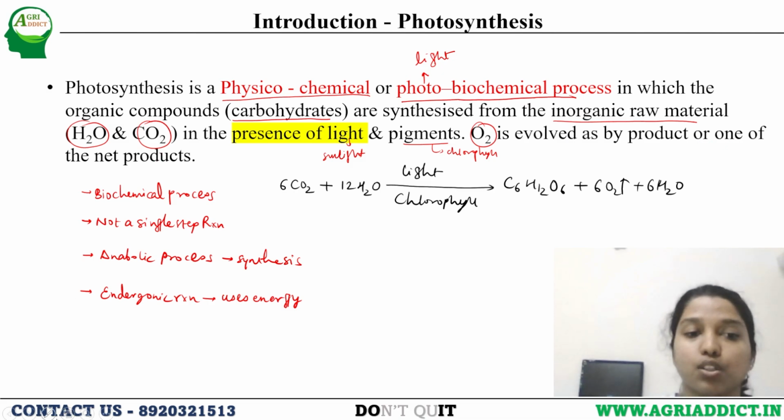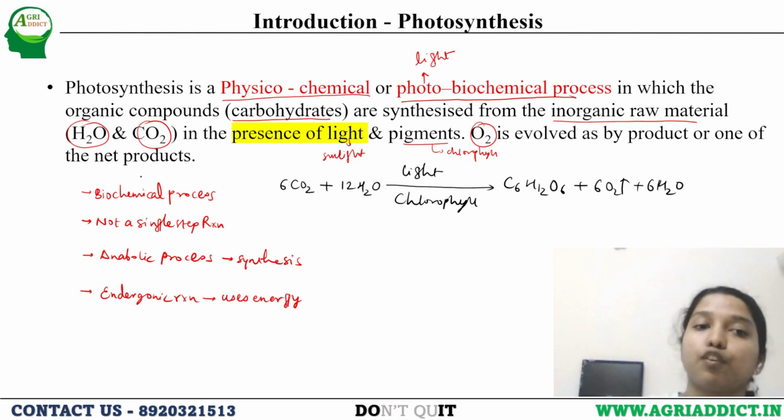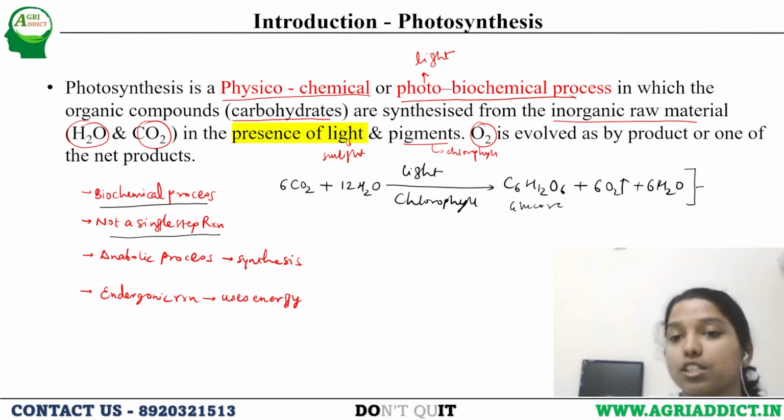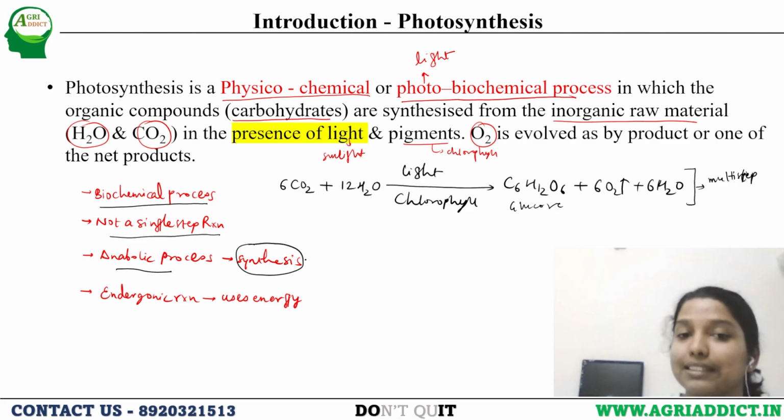So photosynthesis is a biochemical process. It is not a single step reaction. What we are seeing is 6CO2 plus 12H2O in the presence of light and chlorophyll synthesizing glucose, plus O2 is getting released, plus 6H2O. This is not a single step process, what we are showing. It is a multi-step process. It is an anabolic process, meaning something is getting synthesized. What is getting synthesized here? Glucose is getting synthesized.